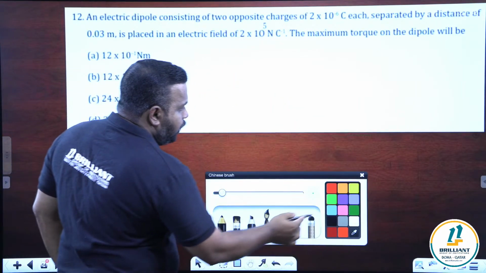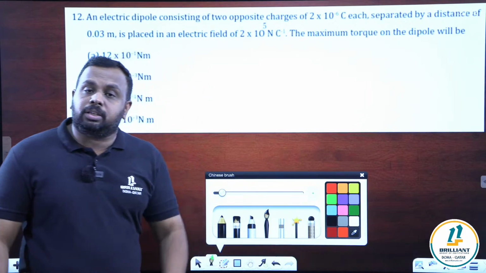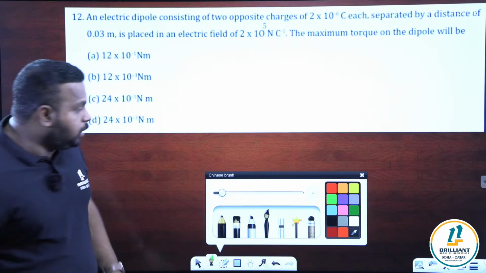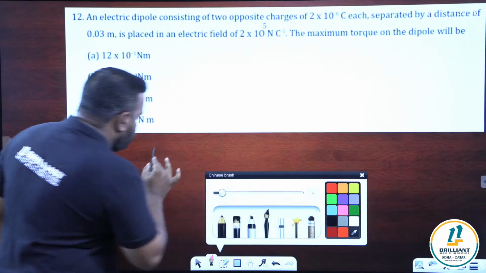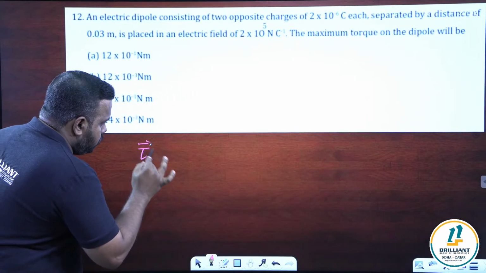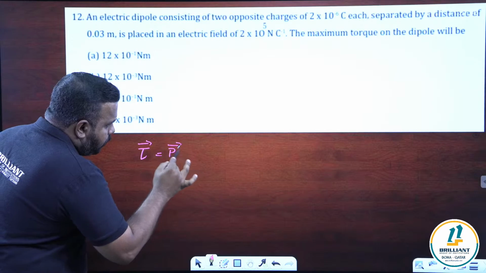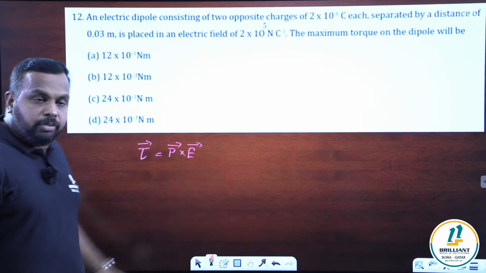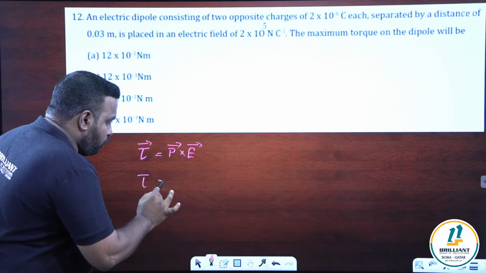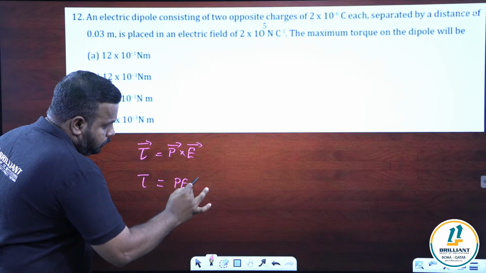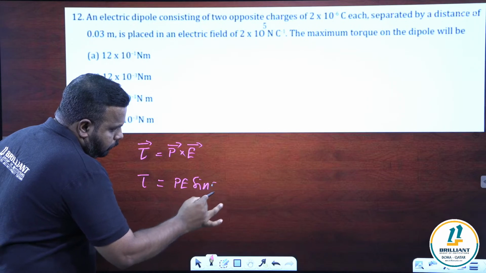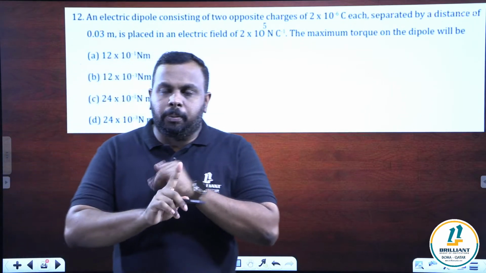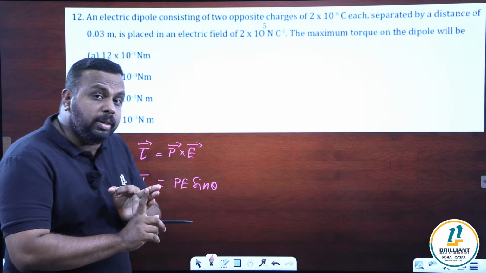Okay, so what is the formula for torque? All of you know that torque is equal to vector P cross vector E. This is in vector form. What is the magnitude of torque? Magnitude of torque is equal to P E sin theta, where P is the dipole moment, E is the electric field intensity, theta is the angle between P and E.